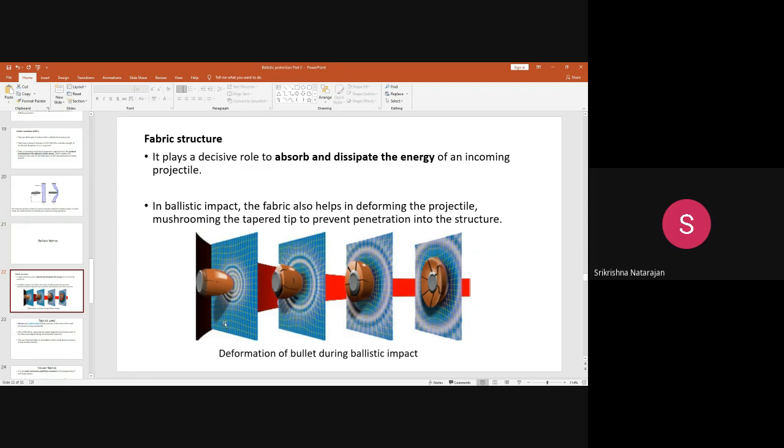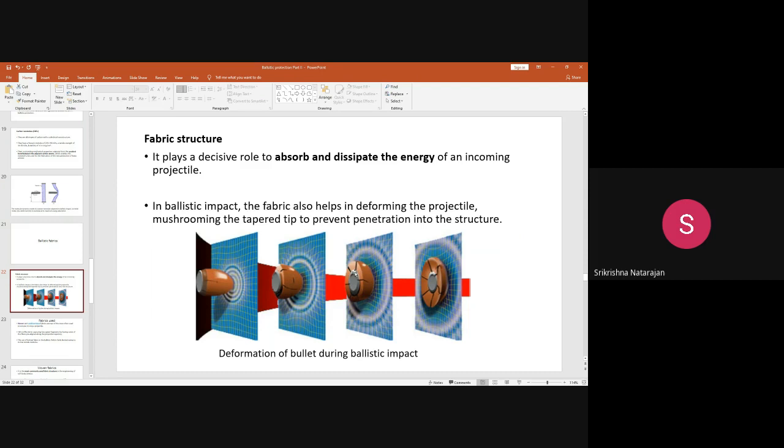In that case, the bullet gets deformed or even ruptured. You can see when the bullet is striking, the wave formation that is taking place in the circle. These are the waves. So the fabric structure helps in deforming the projectile.